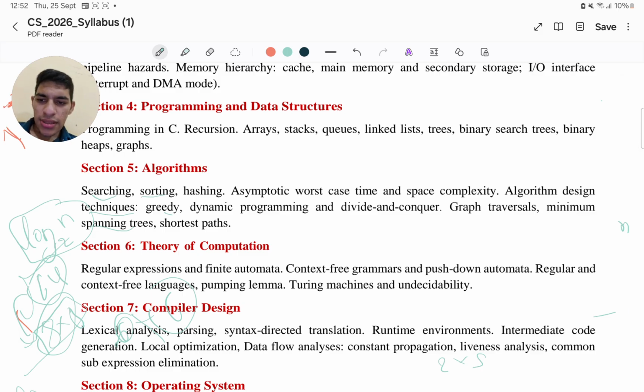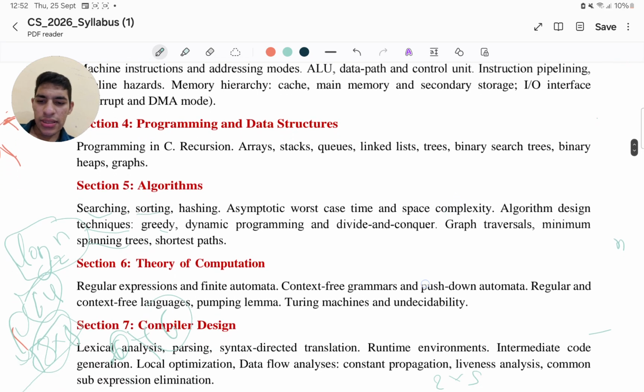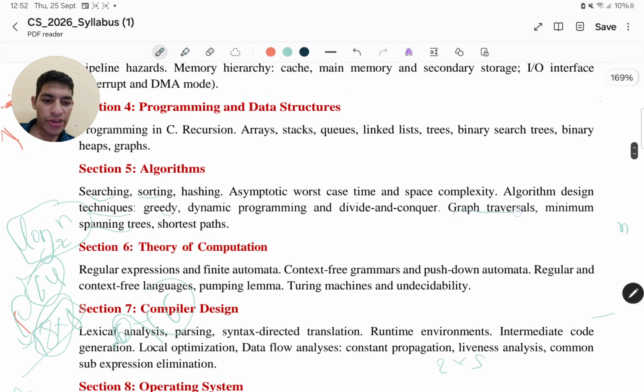Okay. So then we have other things like graph traversals. So now we are given some particular graph, right?